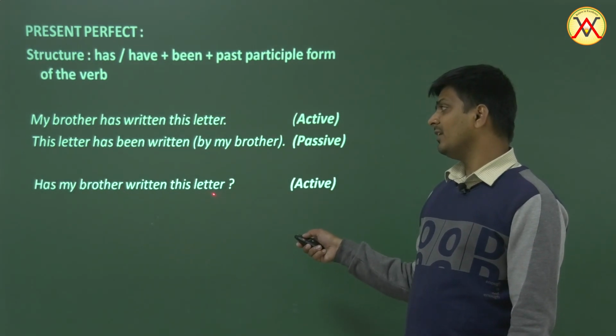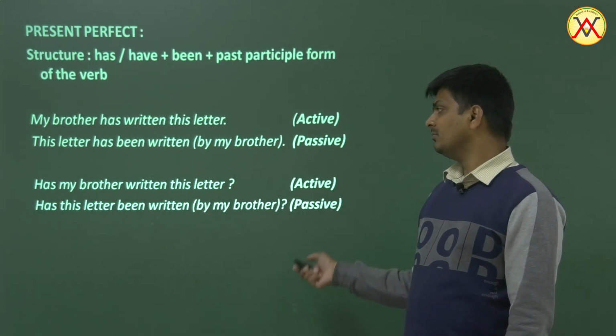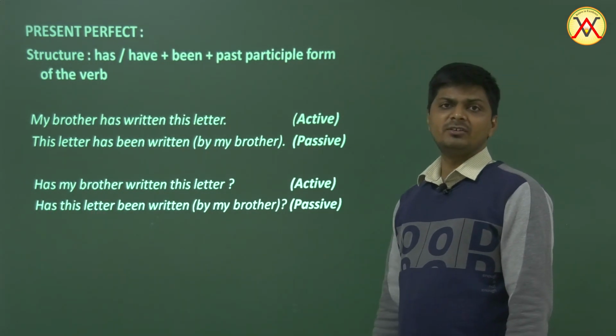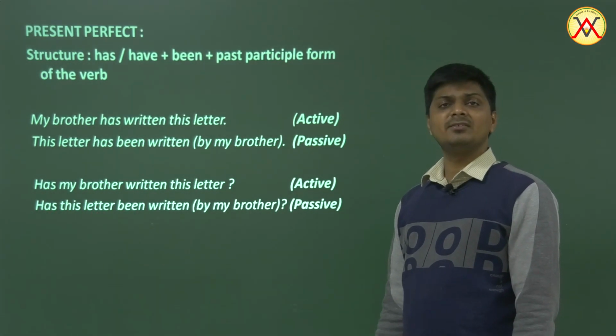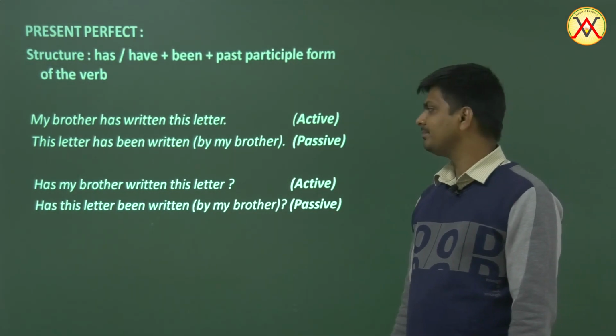Has my brother written this letter? Well, so has this letter been written by my brother? So the helping verb has to be in accordance with the object. The object is this letter, and it is a singular object, and since it's singular, we'll use has.